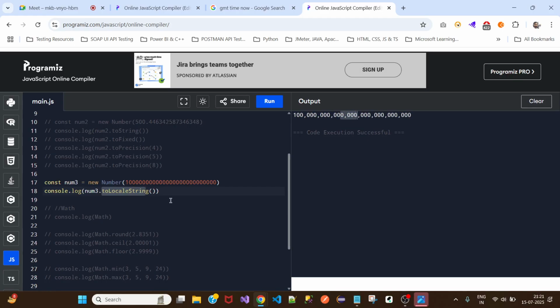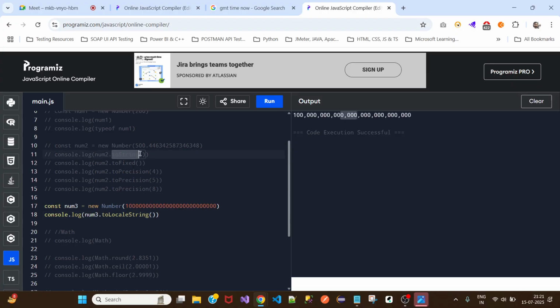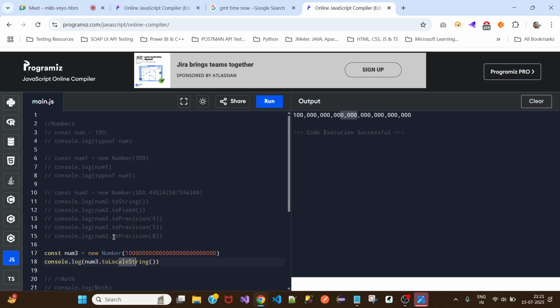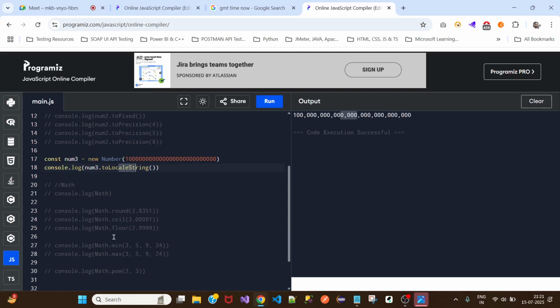So this is one more method. Like we have the toString method, then the toFixed method, then toPrecision method, and then toLocaleString. And after numbers, there is one more object, the math object, sorry, not method, math object. Now let's see what all methods we have in the math object. Okay, let me comment this out.